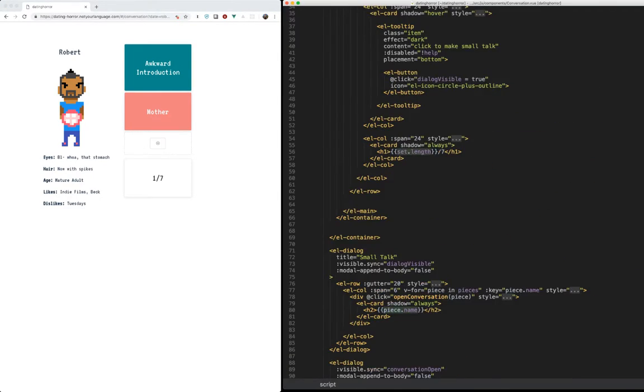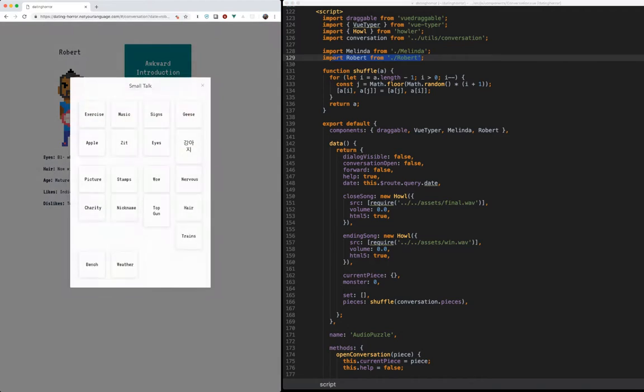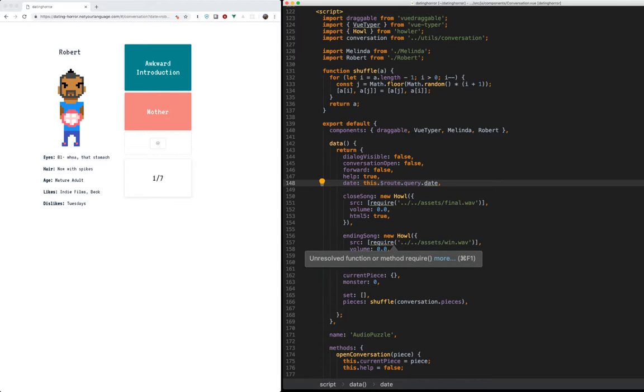There is a single piece of really important state management that doesn't control things like the modal selection or what pieces are selected, and that is the monster level. The monster level is an integer: the higher the integer is, the closer the individual is to becoming a monster. The lower the integer is, going into the negative, determines how much of a nice person they are. And there are different animations for each individual level of that person.